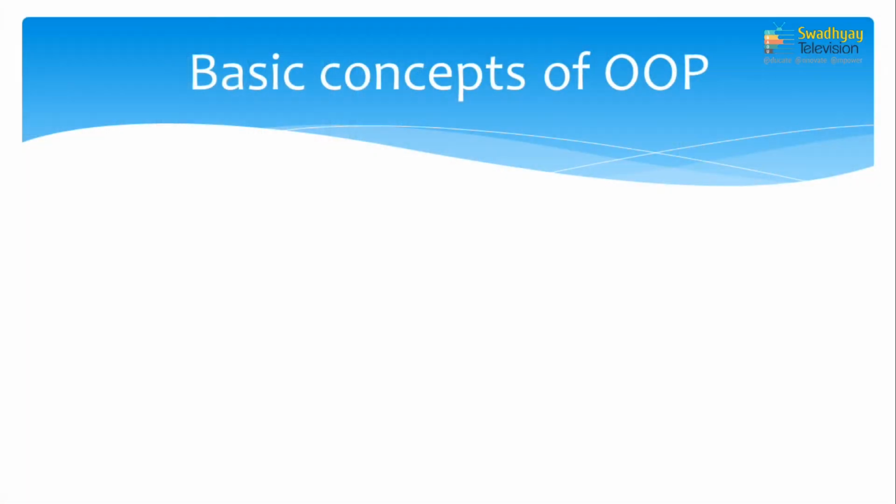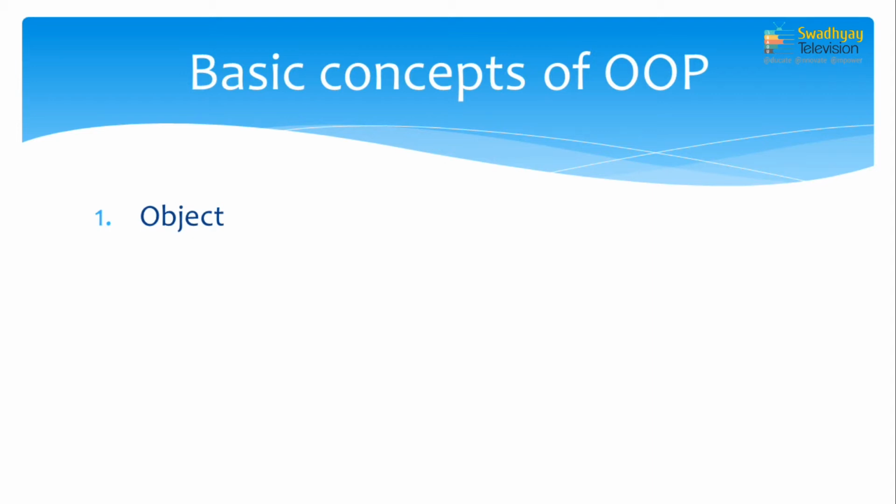Now, we discuss one by one the concepts of object oriented programming. So, we start with object. Now, what is an object? As I mentioned earlier, objects are key to understanding object oriented technology. You will find many examples of real world objects, for example, fruits, vegetables, television, bicycle, animal, etc. Now, these real world objects share two important characteristics. First, they all have state and behavior. Now, what is state and behavior?